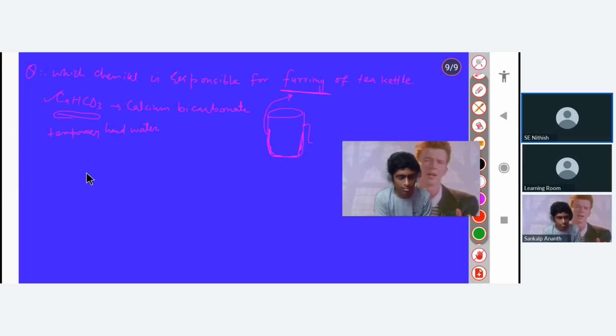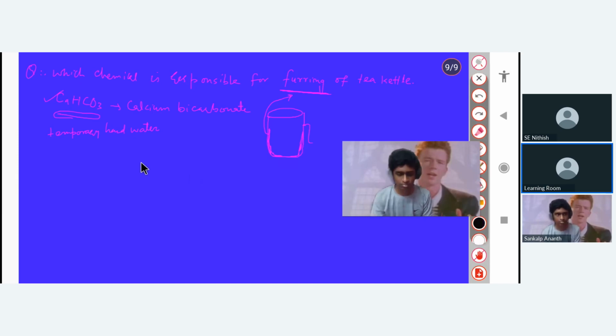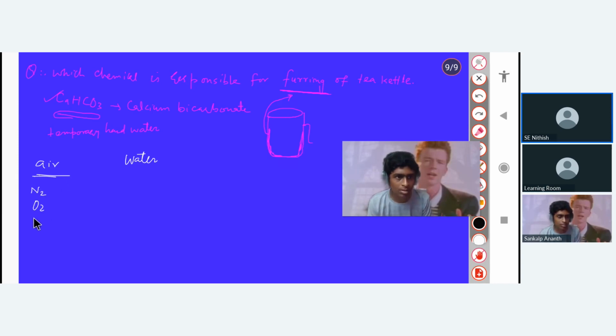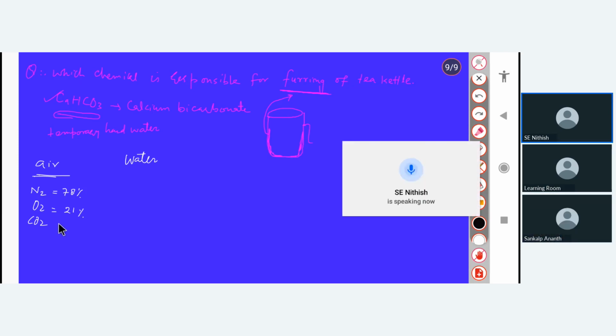Next, what we have to remember here is the difference between air and water in composition. If I have air and water, in air which gas is present in large quantity? Nitrogen. Nitrogen is 78%, oxygen is 21%, and carbon dioxide is 0.03%, right?